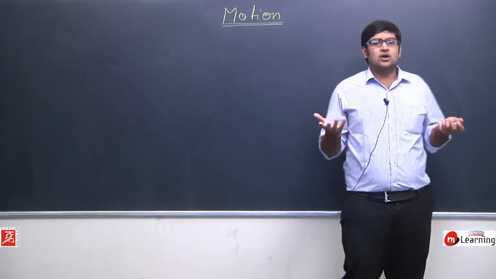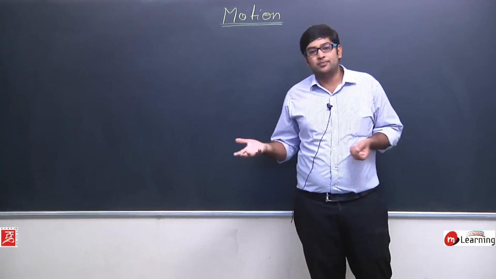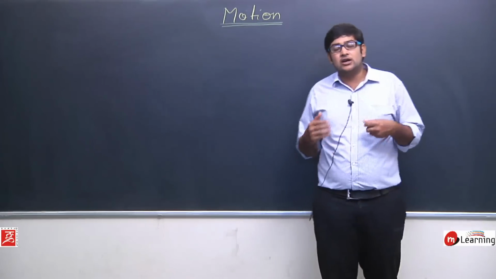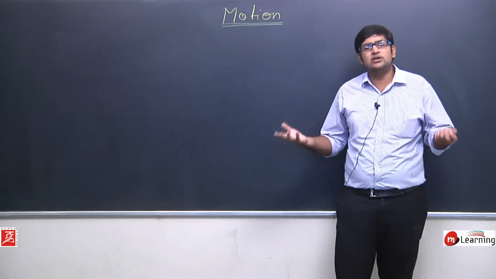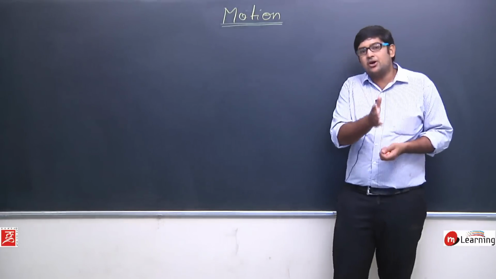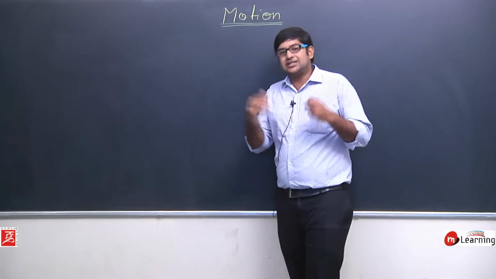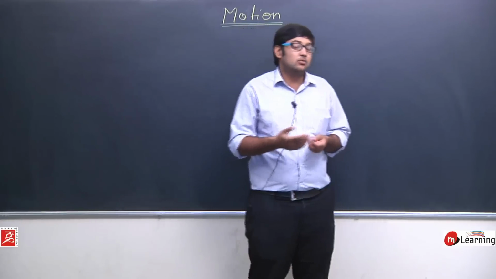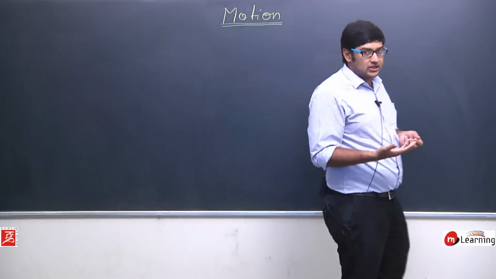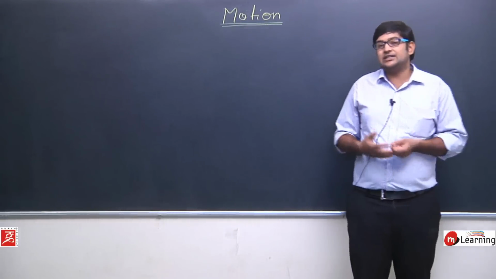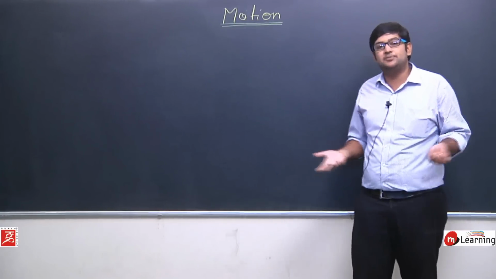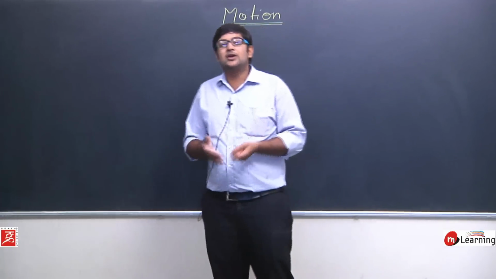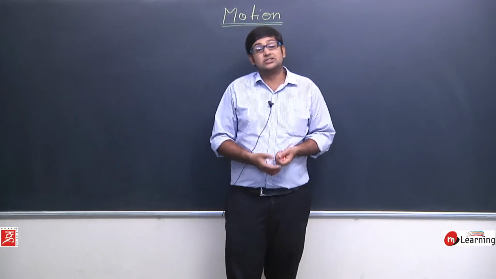For example, if we talk about motion of celestial bodies, how did you come to know that earth rotates or revolves around the sun? Just because the scientists who worked in this field calculated the motion of celestial bodies. They used to see the acceleration, the distance traveled, the displacement, the time, the speed and various other quantities they used to calculate using their instruments.